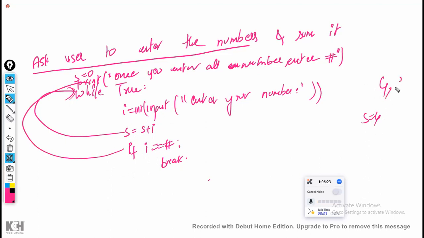Now, the person has entered 8. S is equal to S plus I. Now, what is the last value of S? 4. The latest value of I is 8. So 4 plus 8, it is going to do 4 plus 8. Now the value is 12.